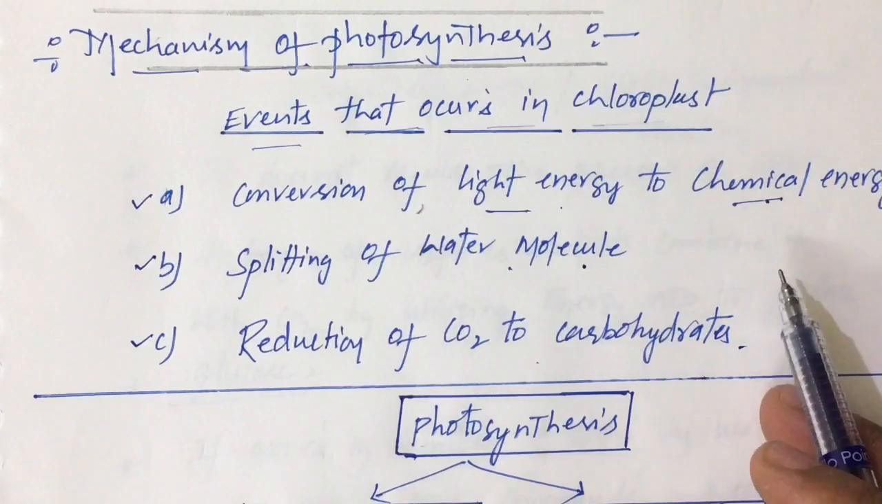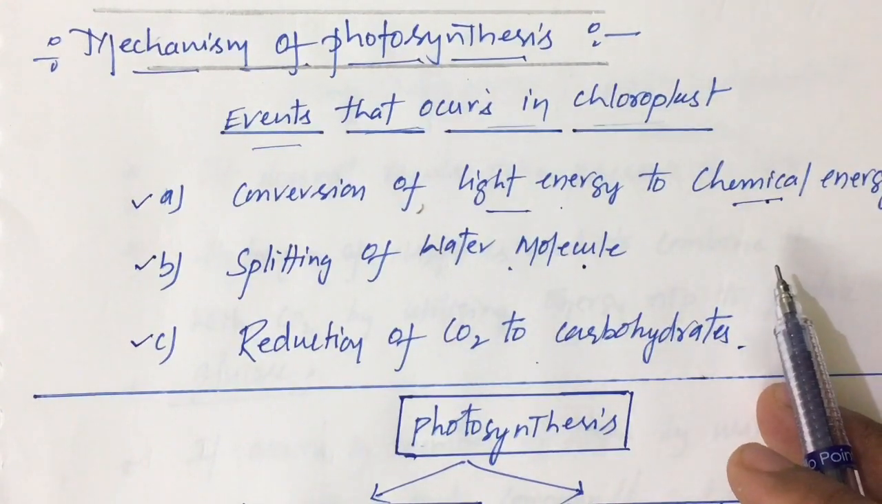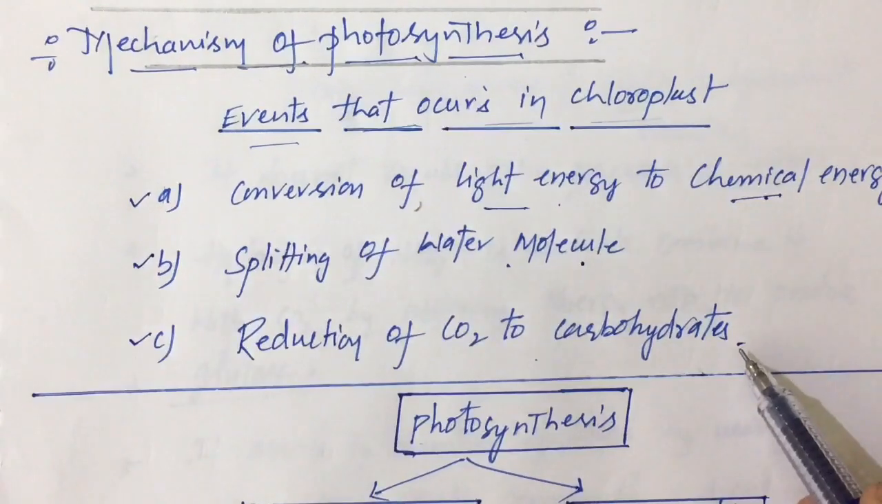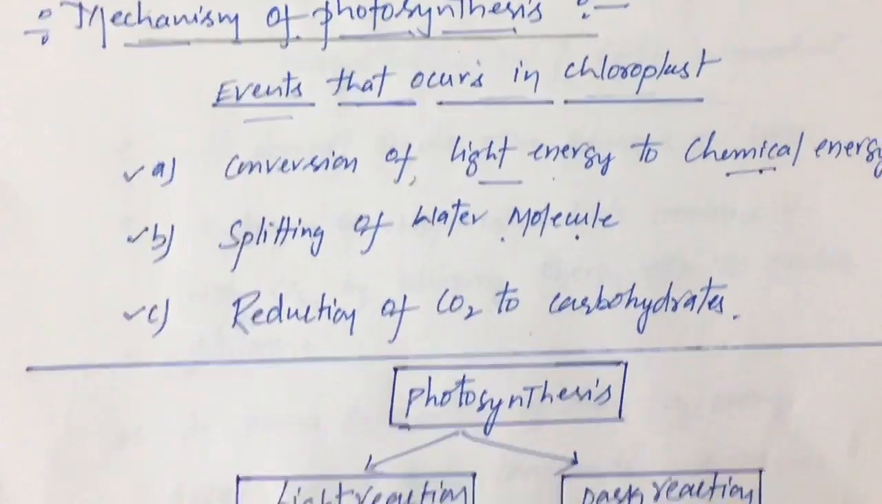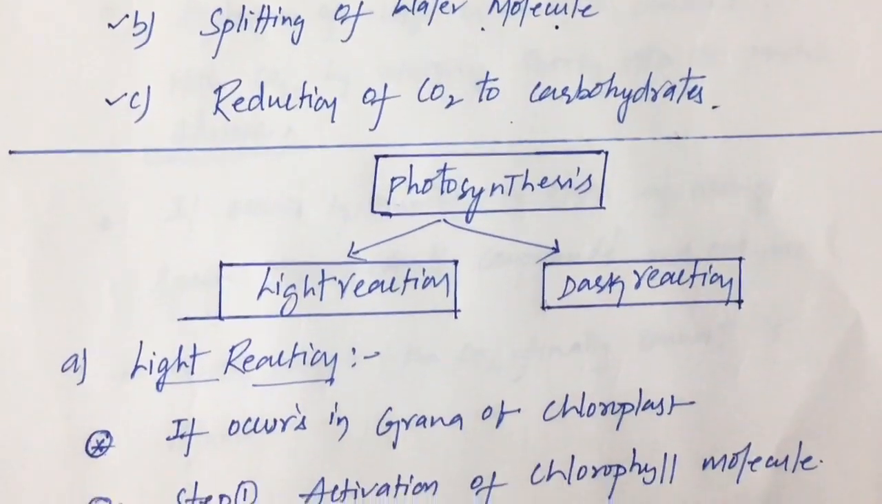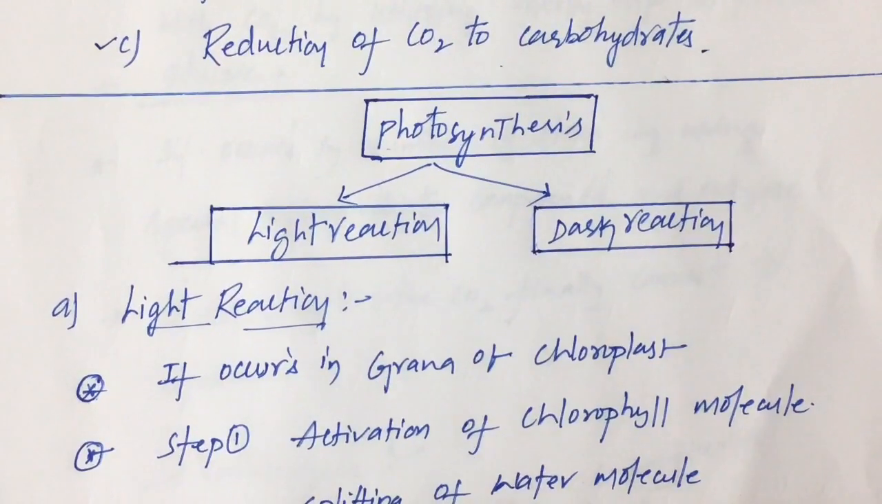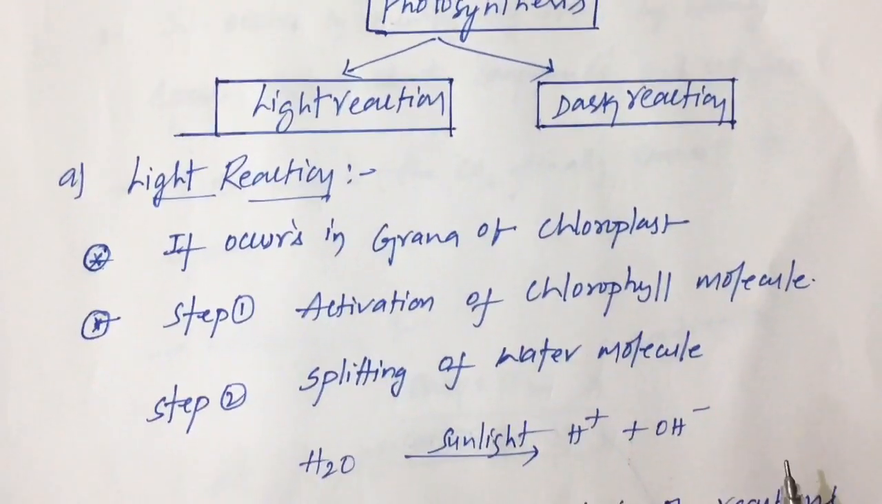They may ask you what are the events that occur in the chloroplast. So these are the three events which generally occur in the chloroplast. All these occur in two ways: one is light reaction, the other is dark reaction. So let us start first with what actually a light reaction is.